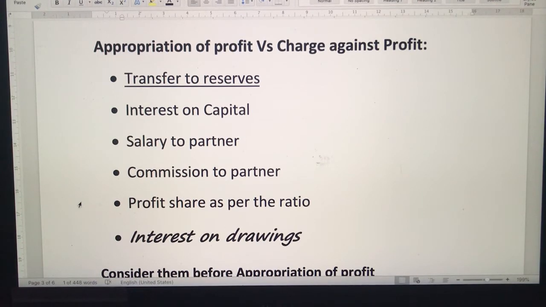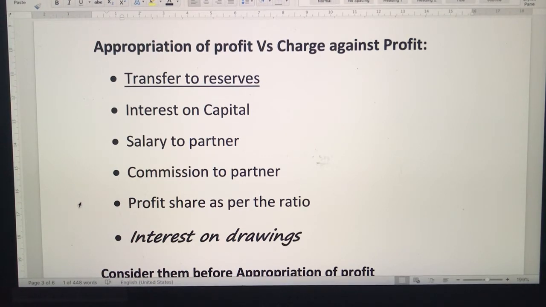As you know children, in sole proprietorship we have done the final accounts, and hopefully you remember we did the trading account, we made the profit and loss account, and then we used to make the balance sheet. Here the difference is, in sole proprietorship the owner is only one, and whatever net profit has been calculated goes to the owner, it will be added to the capital.